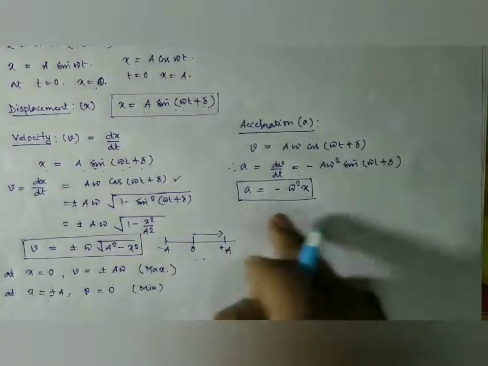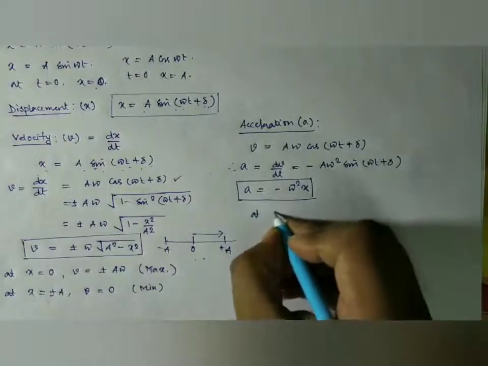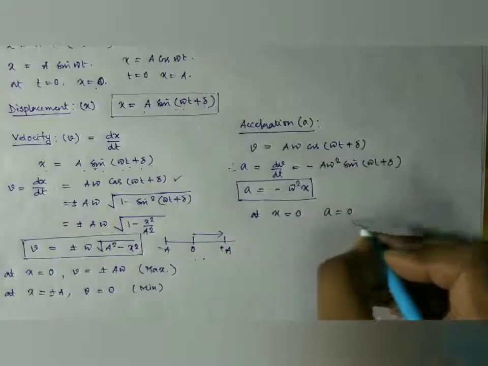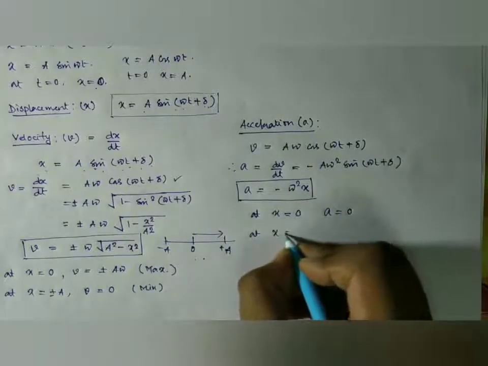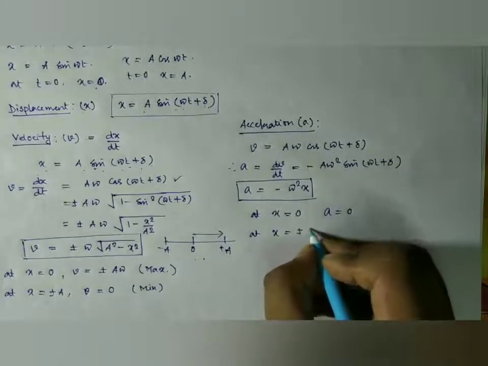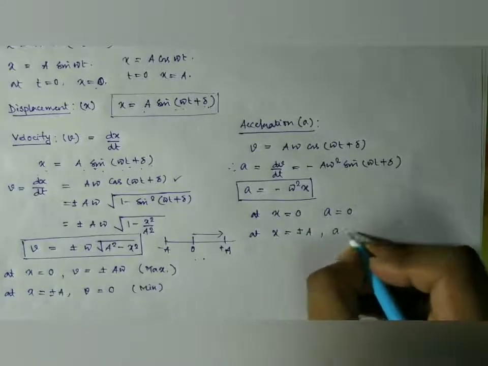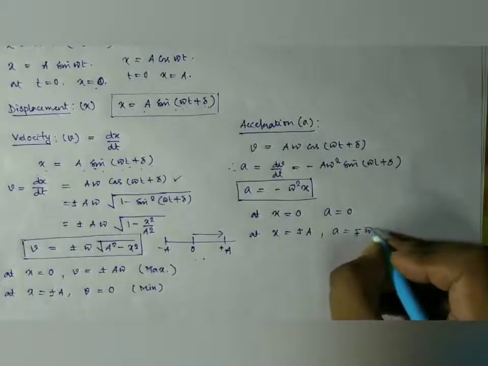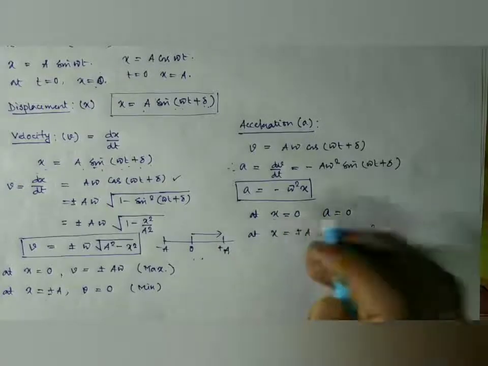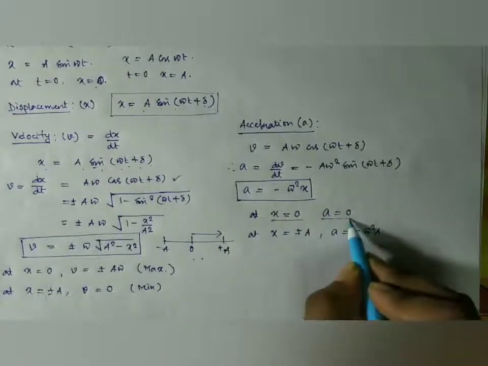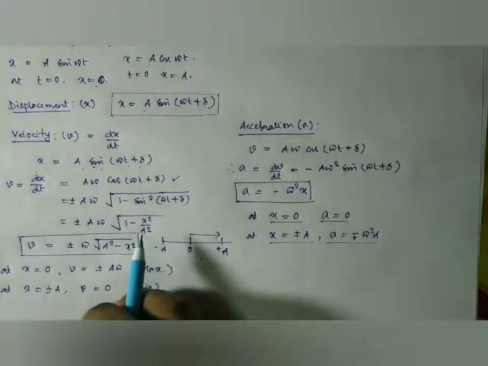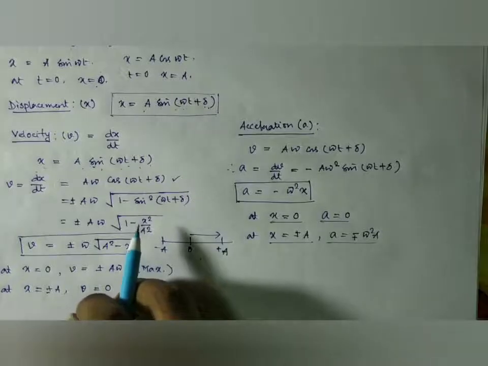Now look here, from this expression, at x equal to 0, a is 0, and at x equal to a, the acceleration is maximum. So that is the opposite case of velocity, where at x equal to 0, at the equilibrium, the acceleration is 0, and at the maxima of motion, that is, at the terminal points, the acceleration becomes maximum.